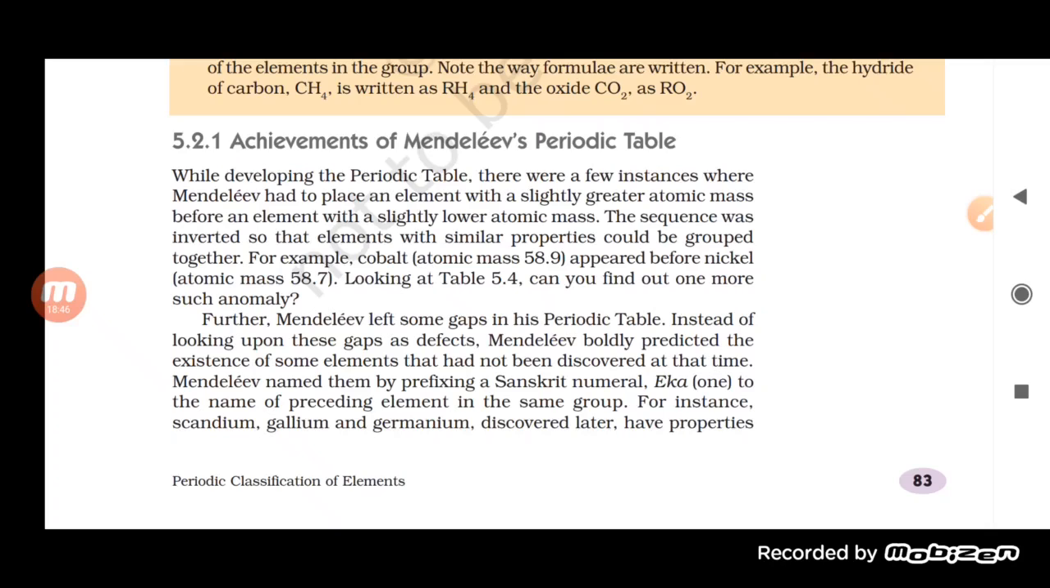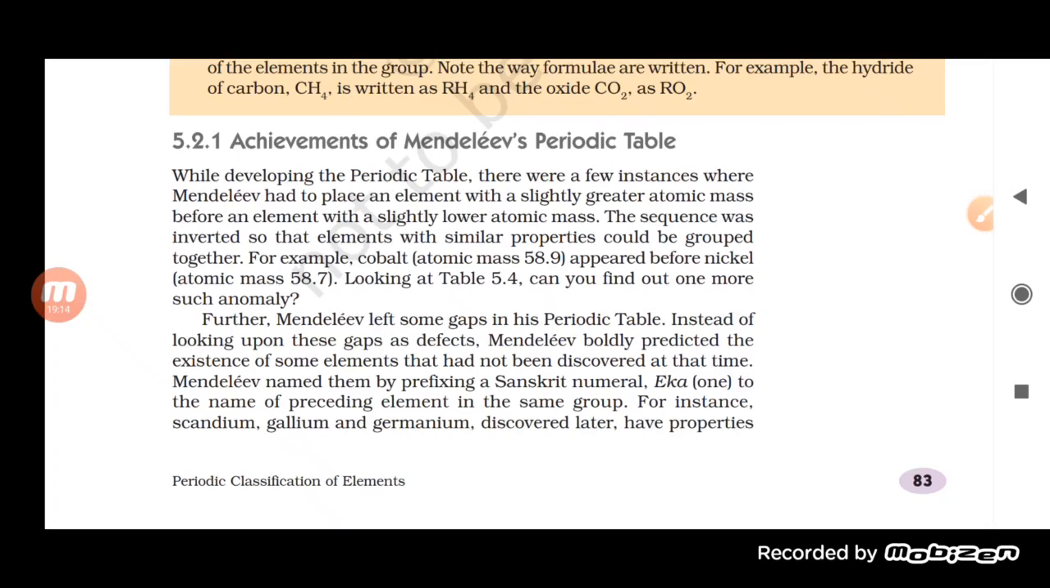Obviously you can see here that he has not arranged it properly, especially in the case of the transition metals, but there are some achievements which were made by Mendeleev from his periodic table, from his law. First of all, he left some gaps while making his periodic table.